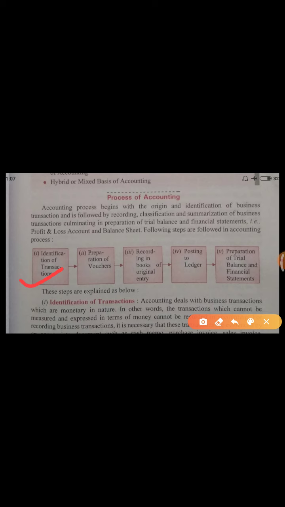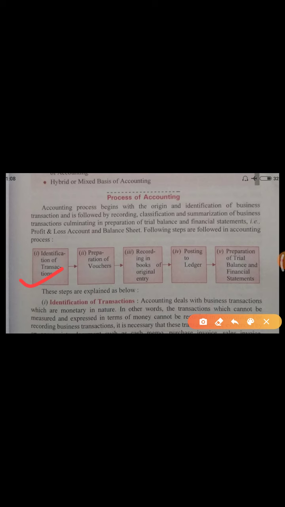Like we have discussed earlier also, if you are paying rent of your house, that is not your business transaction. So out of all the transactions, your first step is to identify the business transactions that we have to record in accounting.